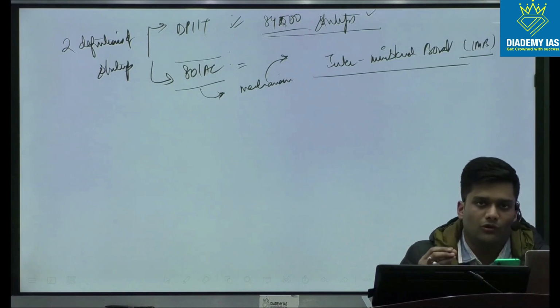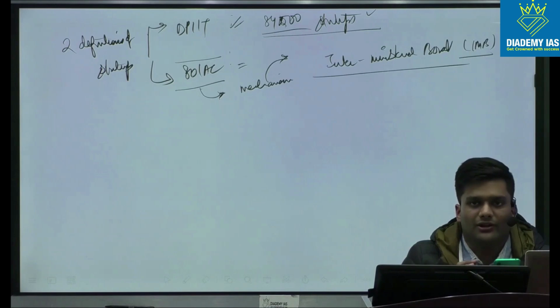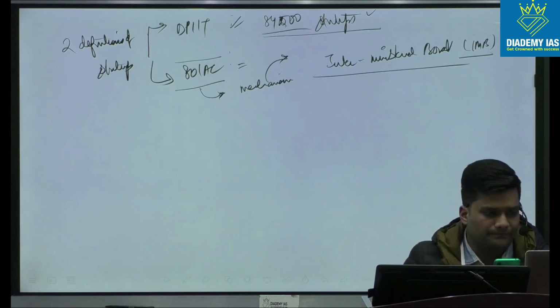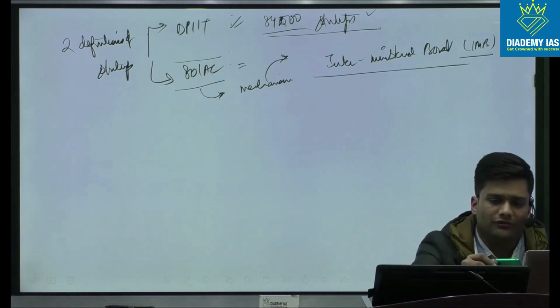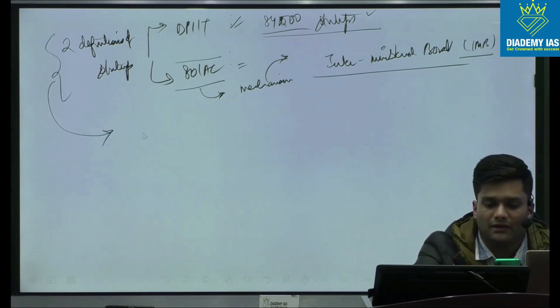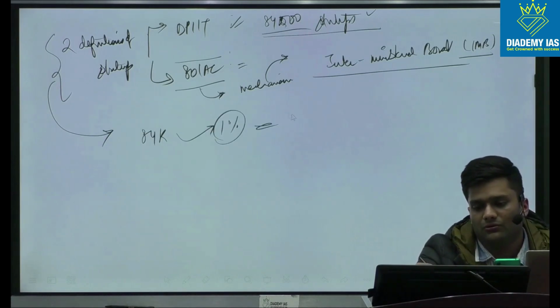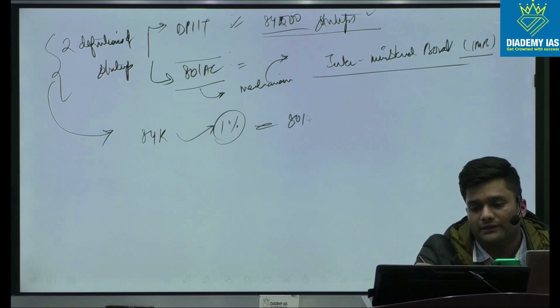So by a group of bureaucrats, you are evaluated on whether your startup is innovative or not. Because of these 2 issues, what we are seeing is that out of 84,000, only 1% of startups are able to get the benefit of 80 IAC.